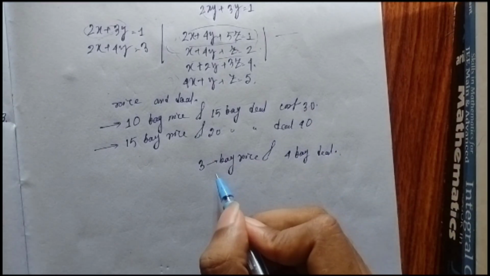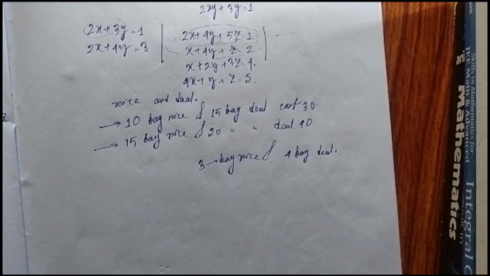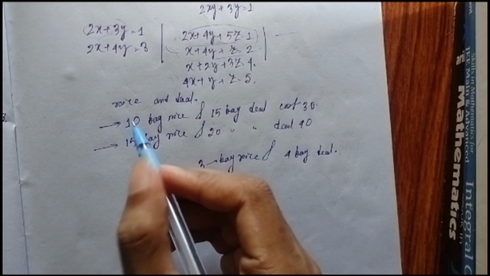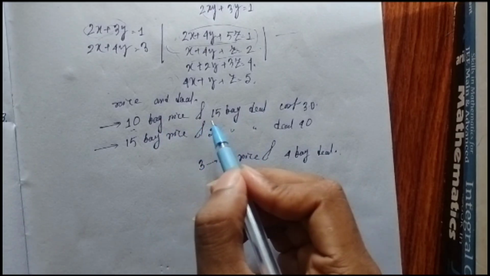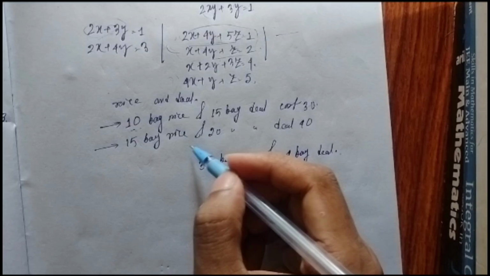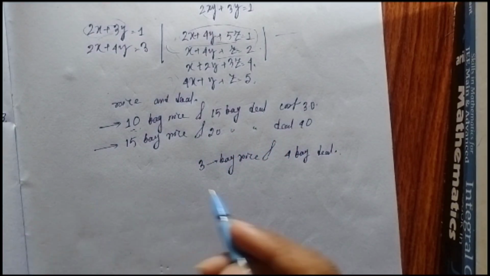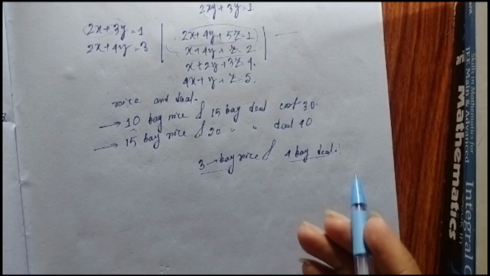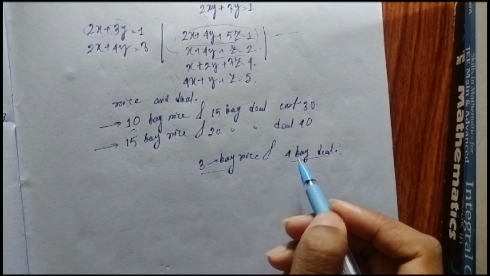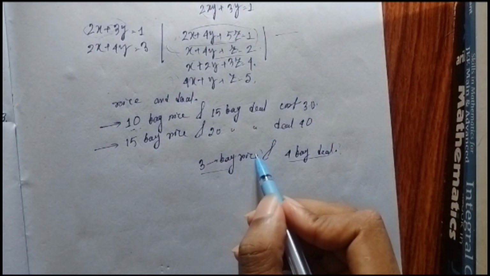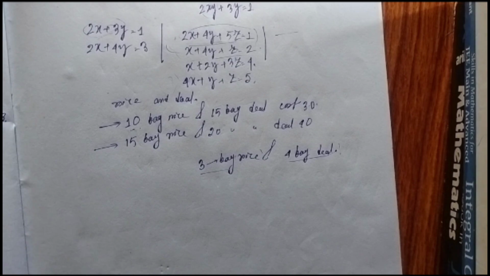Now you want to sell them, but how can you sell them? Because you don't know the individual rate of one bag of rice or one bag of dal. You know the rate only in combination form: 10 bags of rice and 15 bags of dal cost 30 rupees, and 15 bags of rice and 20 bags of dal cost 40 rupees. But these don't make a combo of 3 bags of rice and 4 bags of dal. You want to sell them, so you need to know the actual rate of rice and dal. So how can you know it?